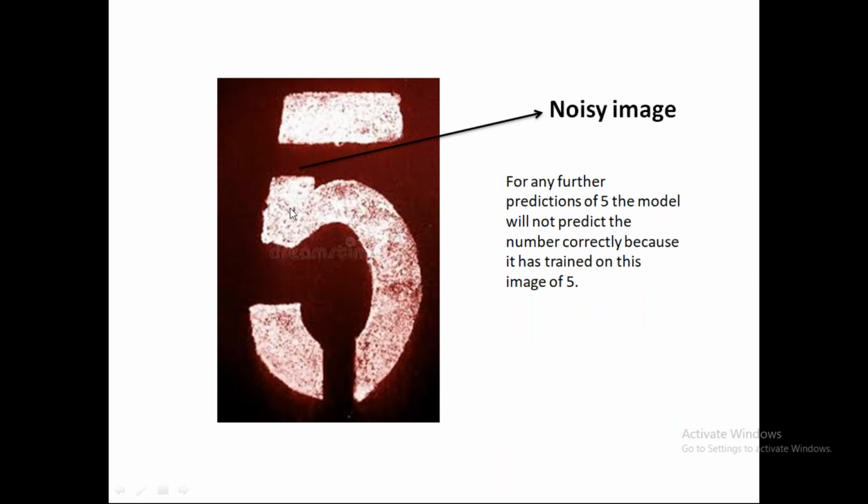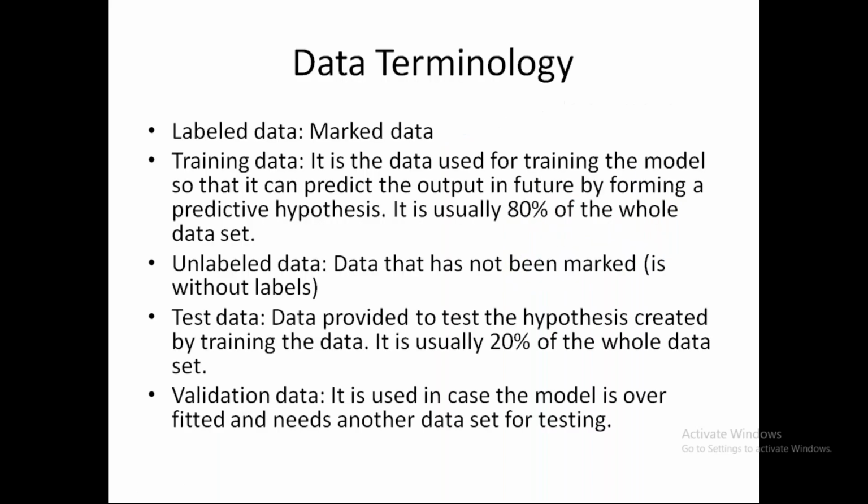So what happens in an overfitted model? Let's say our model is trained on this image of 5. Now as you can see, it is a little broken image, but our model thinks that every image of 5 should be exactly like this. So when a normal image of 5 is given to it, the model makes wrong predictions on the data.